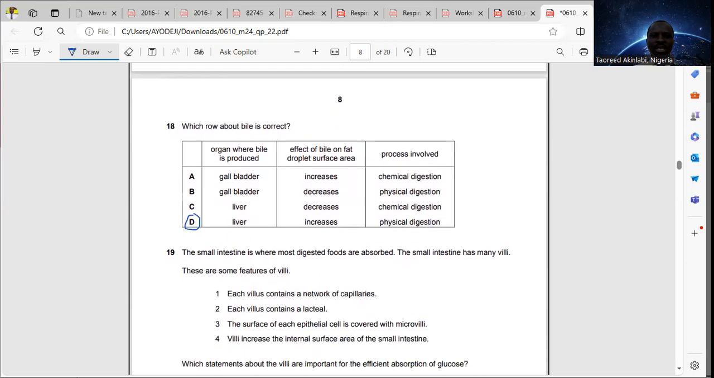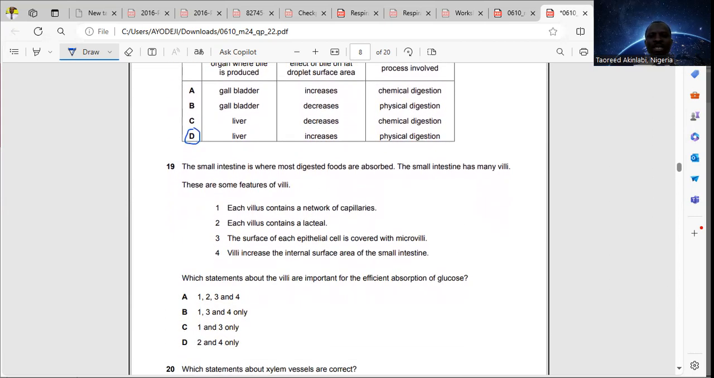Question 19. The small intestine is where most digested foods are absorbed. The small intestine has many villi. These are some features of villi. Each villus contains a network of capillaries. Each villus contains a lacteal. The surface of each epithelial cell is covered with microvilli. Villi increase the internal surface area of the small intestine. Which statements about the villi are important for the efficient absorption of glucose?